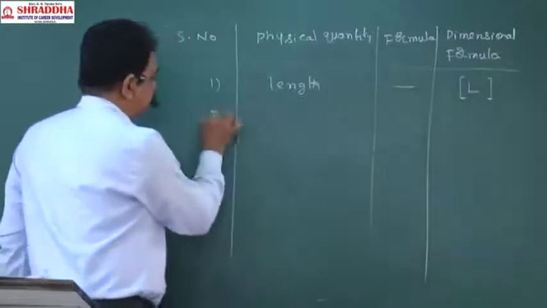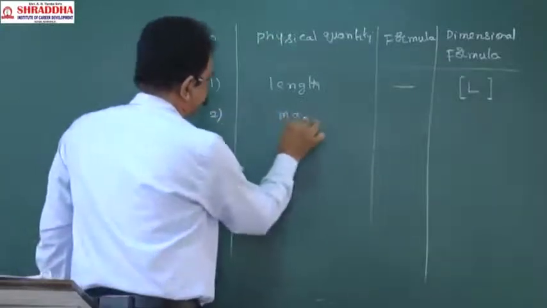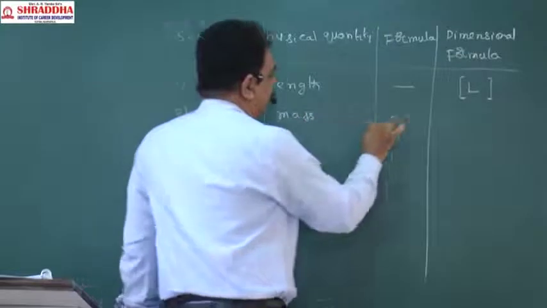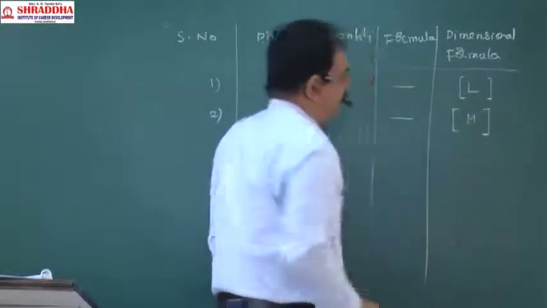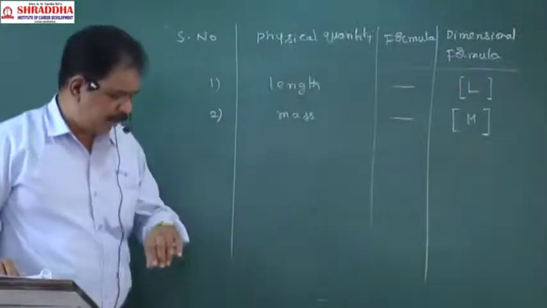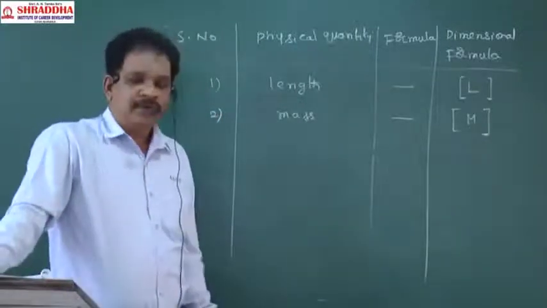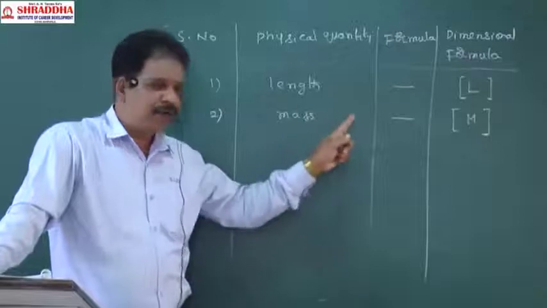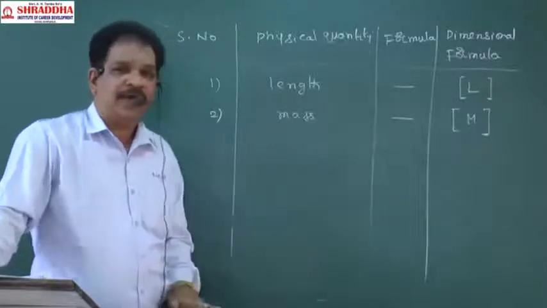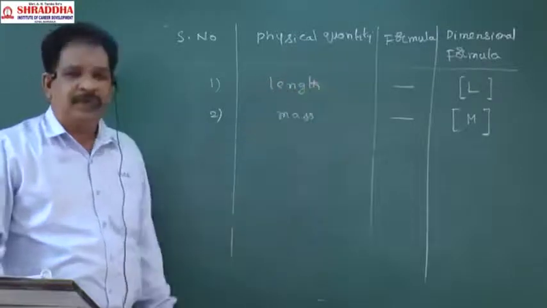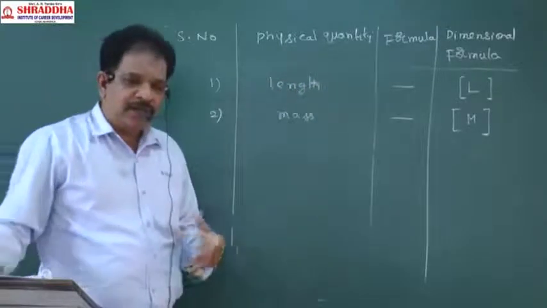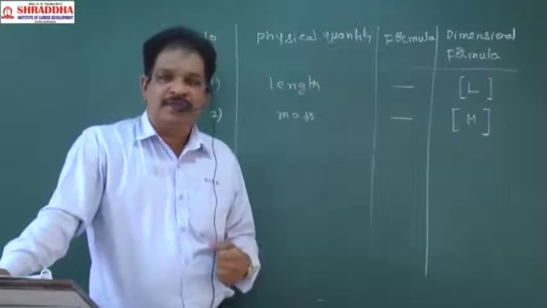Next, mass. No formula because it is a fundamental quantity. Its dimensional formula will be M. So the dimensional formula of mass will be capital M. The dimensional formula of length will be capital L. What is the use of these dimensions?